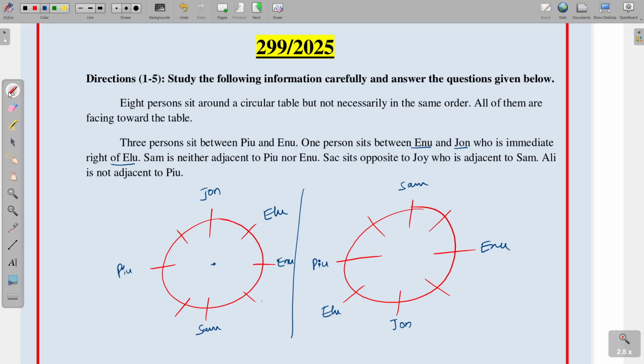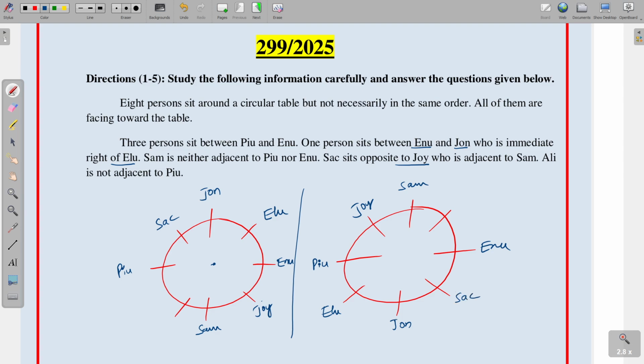Next point, Sack sit opposite to Joy, who is adjacent to Sam. So coming to the Sam, so Sack is opposite to Joy. So Joy here, Joy is adjacent to Sam, and here Sack is placing. Coming to the second one, and Sam here and Joy and Sack here.